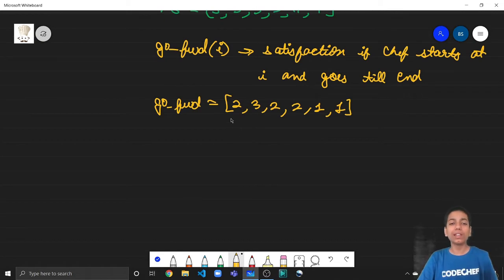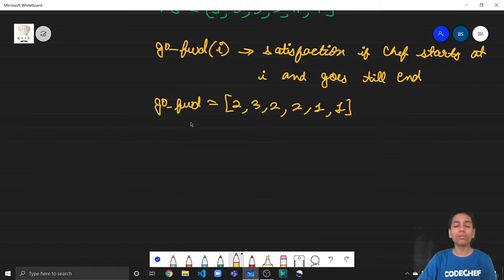Now the problem arises: how do we find go forward efficiently? The brute force solution takes n square. But during the course of the entire problem, we can never afford an n square algorithm. Why? Because n could be as large as 10 to power 5, and 10 to power 5 square is 10 to power 10, which is way beyond the constraint. We can only perform around 10 to power 8 operations in 1 second, so 10 to power 10 is basically a 100 second algorithm. We cannot afford any n square algorithm. We have to get at max O of n or n log n.